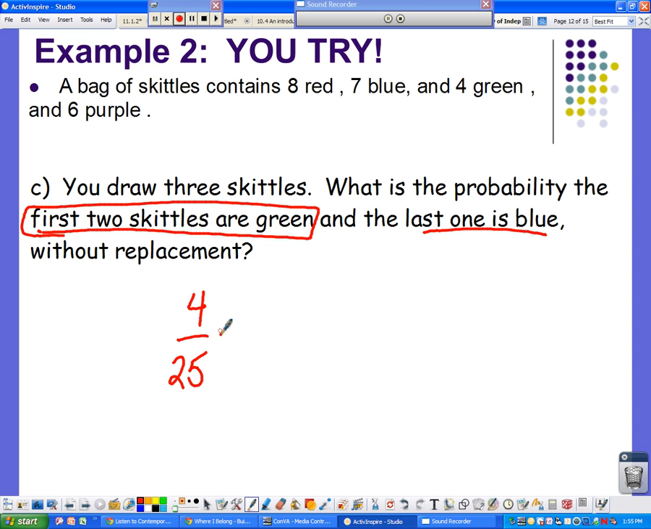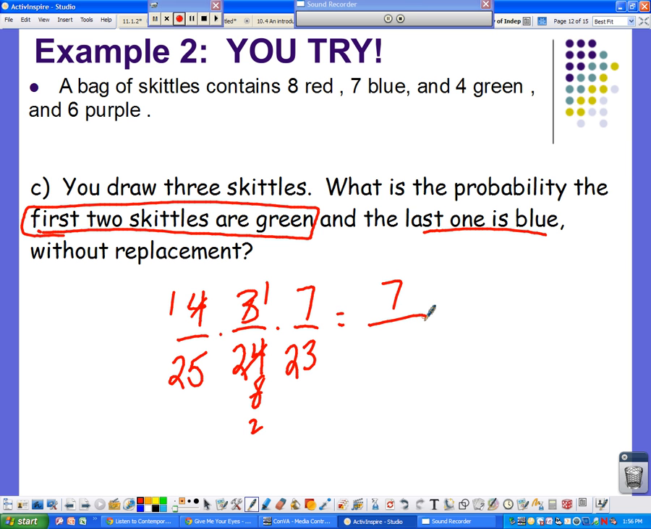So in the second draw, though, I don't have 4 Skittles left in the jar because I pulled that one out. I only have 3 out of 24. Okay? And then on the last one, I want the last one to be a blue one. And I do have 7 blue ones because I haven't pulled any of them out. But I only have 23 in the jar. Okay? So if I want to do some canceling, this gives me 1, 8, 1. That one goes to 2. And then I find out I have a 7 out of 1,150 chance of that specific event happening. Getting a green one, followed by a green one, followed by a blue one.